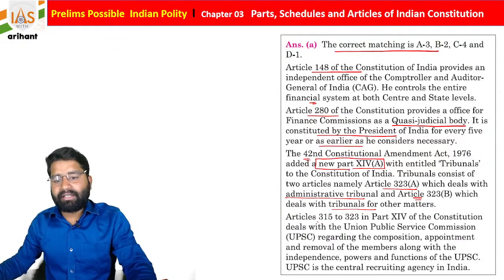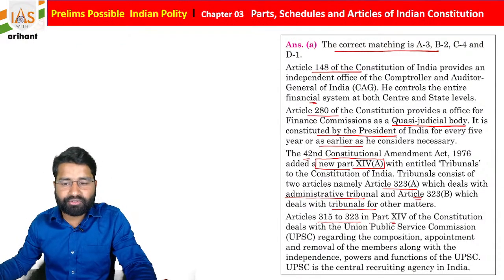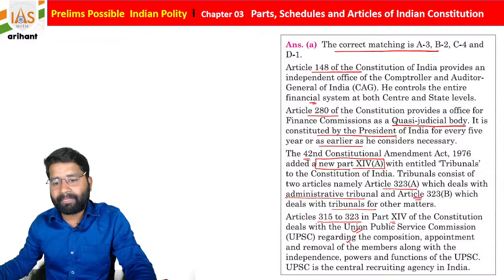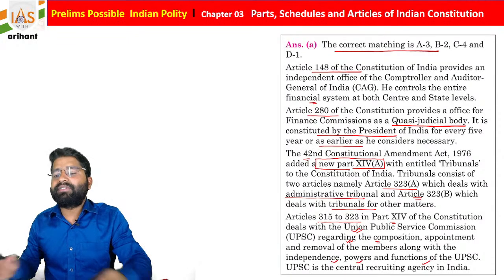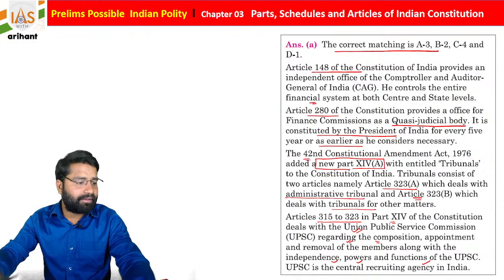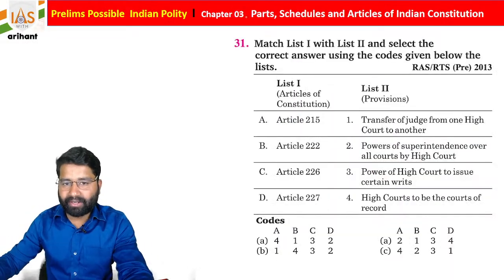Articles 315 to 323 in Part 14 of Indian Constitution are about the UPSC, Union Public Service Commission, regarding the composition, appointment, removal of members along with the independence, power and function of the UPSC, and UPSC is a central recruiting agency. Okay, so this is also needed. Just try to remember.